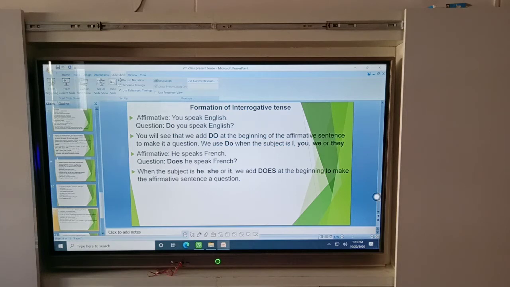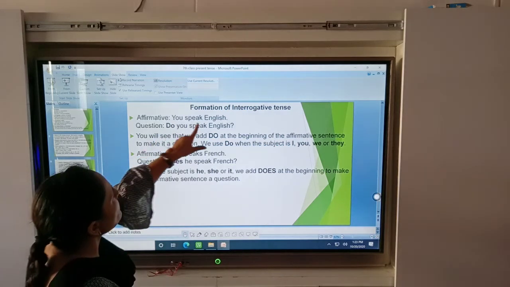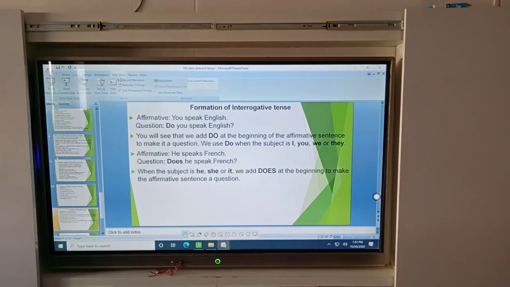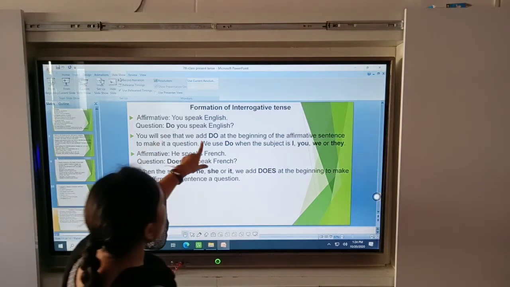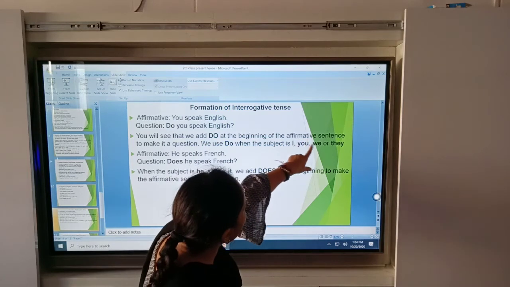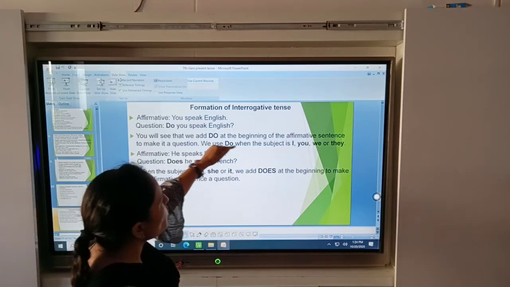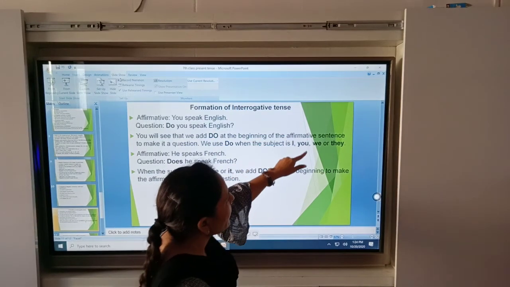You speak English. I already told you about this. If your subject is plural, then you put do, and if your subject is singular, then you put does. But here you will see that we add do at the beginning of the affirmative sentence to make it a question. We use do when the subject is I, you,